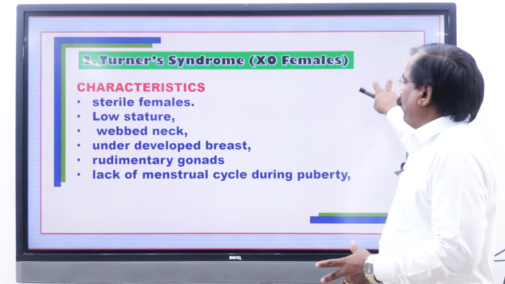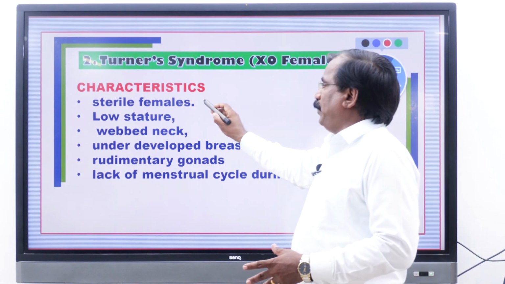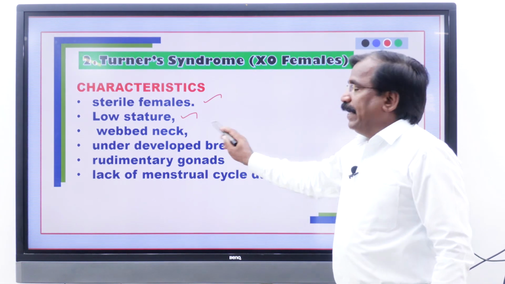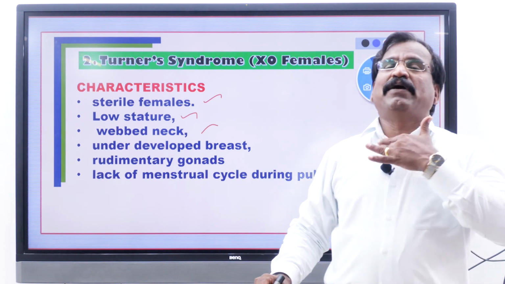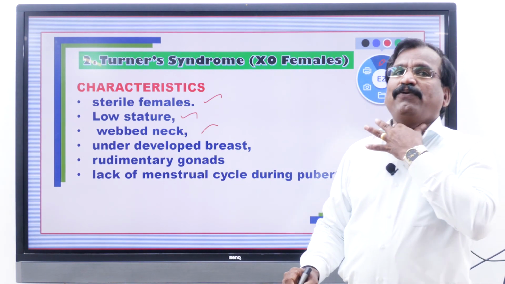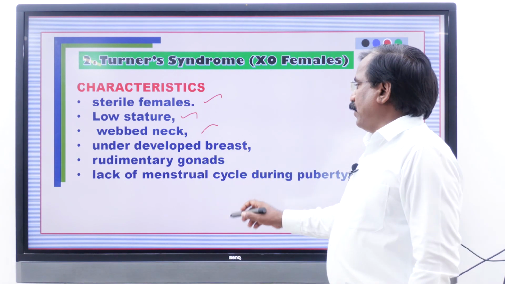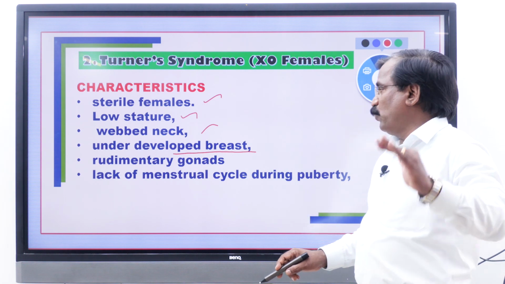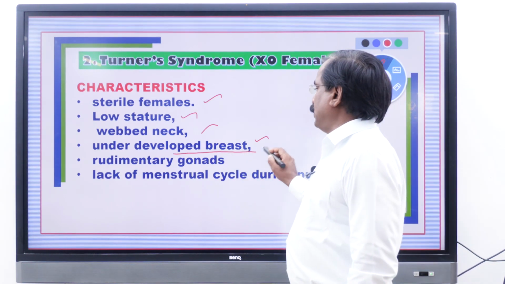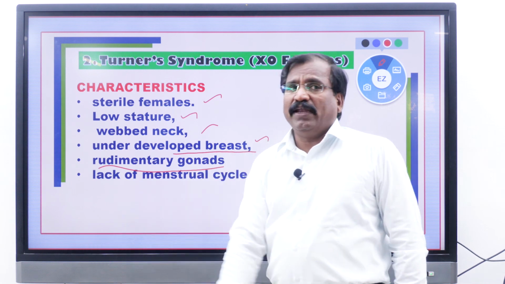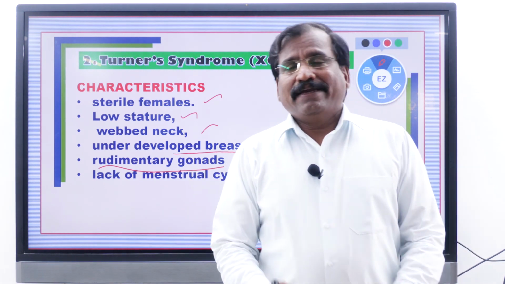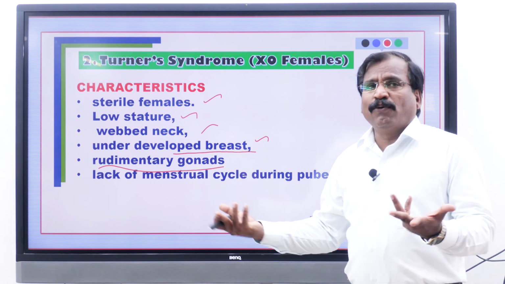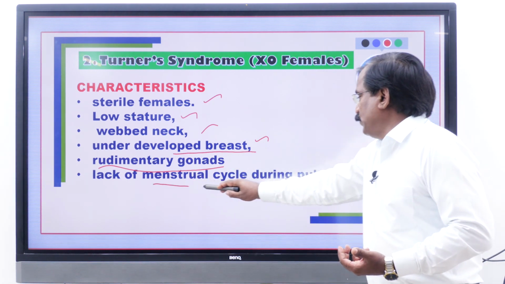A sterile female, low stature, that is short figure, webbed neck, with muscles there, not constricted. Underdeveloped breast because of the deficiency of one X chromosome. Rudimentary gonads, not well developed. And no menstrual cycle, lack of menstruation.